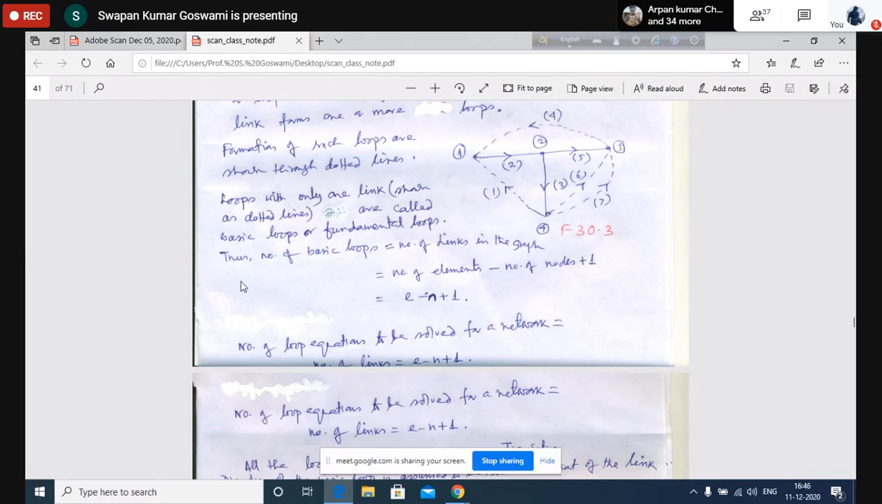So in terms of the number of elements and number of nodes, we can determine the number of basic loops. E minus N plus 1, the number of basic loops, is the number of loops for which equations are to be written to solve a network. So how many loop equations are to be solved? That will be equal to number of elements minus number of nodes plus 1. This is the number of loop equations you have to write to solve any network.